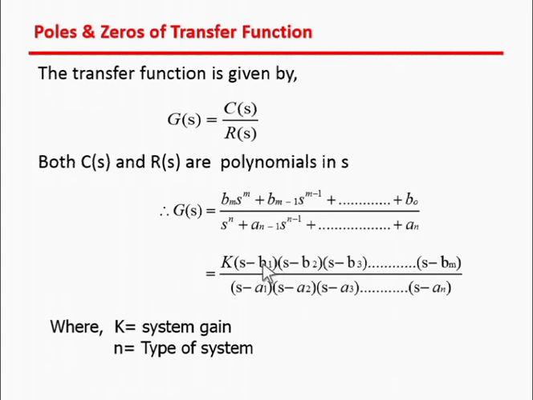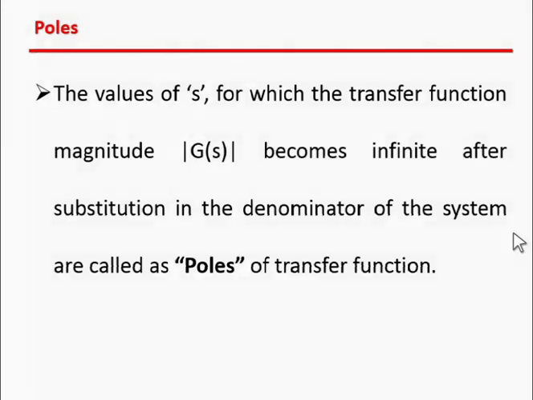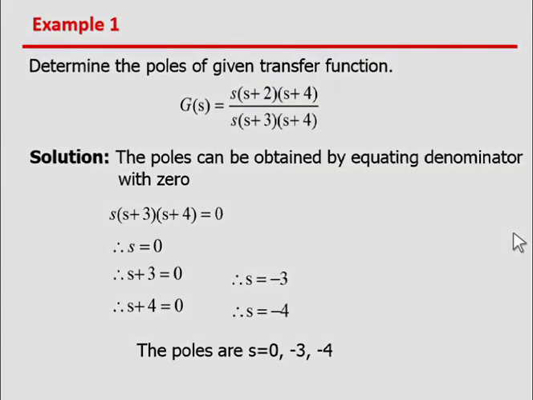If we put in a value of s such that the numerator becomes 0, whatever the denominator is, the magnitude of G(s) becomes 0. So the values of s for which the numerator becomes 0 are known as the zeros of the transfer function.